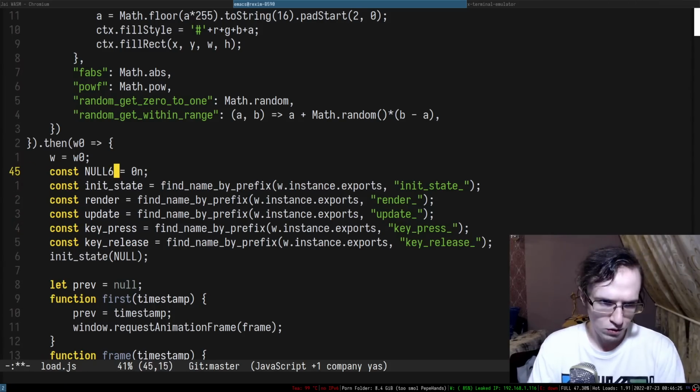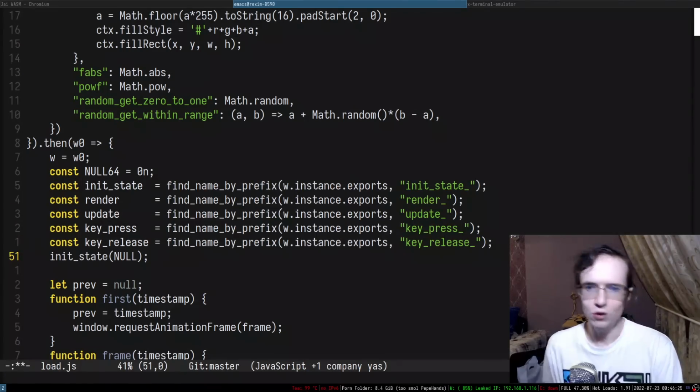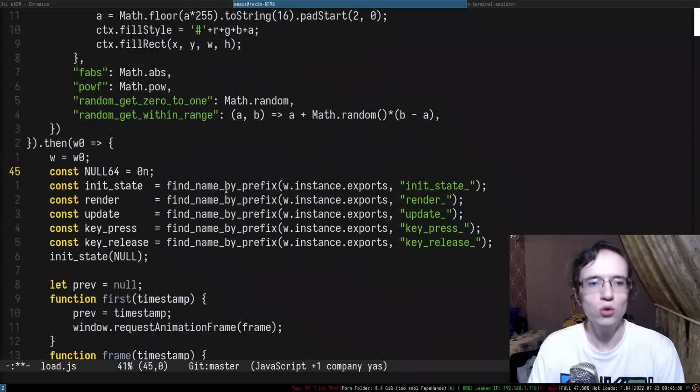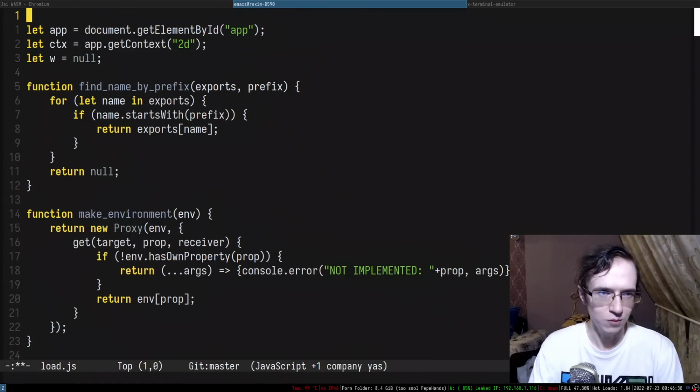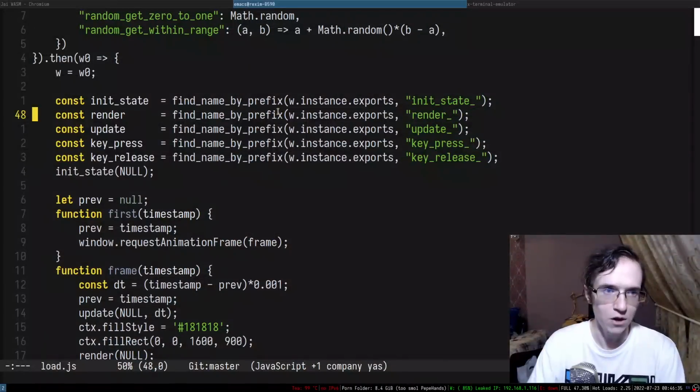And another thing we can do in here, we can do something cool. We can align by regular expression. Boom, look how nice it looks. Can your Vim do that? Tell me, can your Vim do that? It cannot do anything, bro.